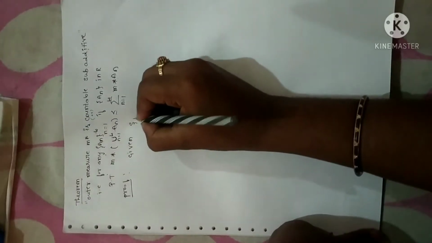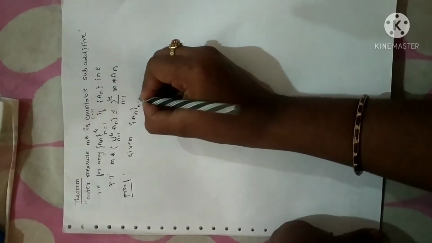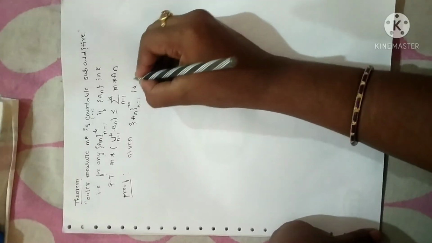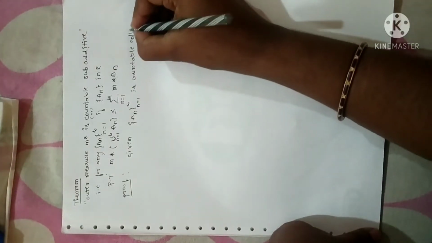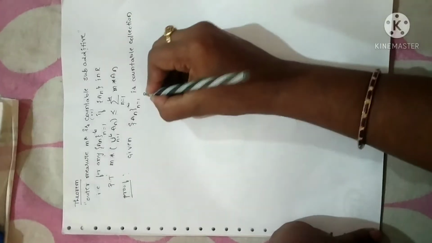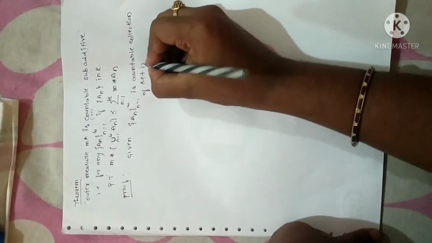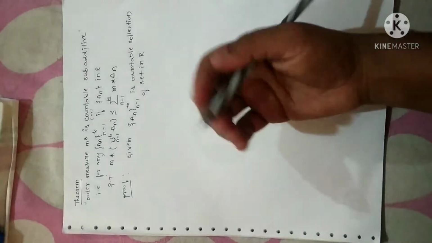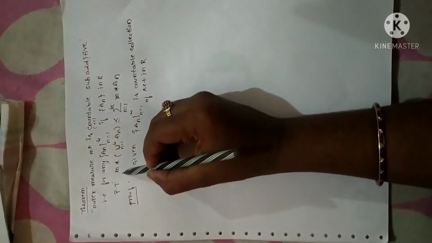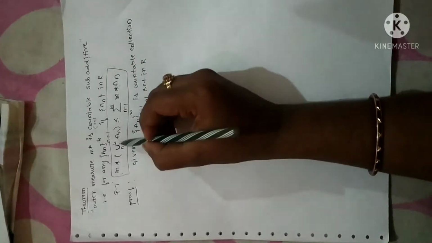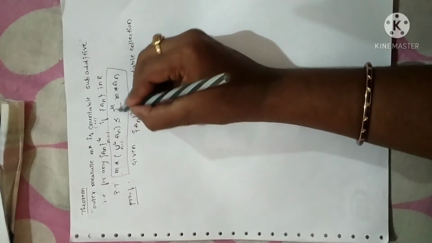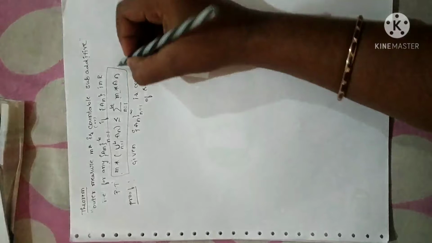Given is that An, n equal to 1 to infinity, is a countable collection of sets in R. Now we have to prove m star of the union of this countable collection is less than or equal to the summation of the measure of the same sets.